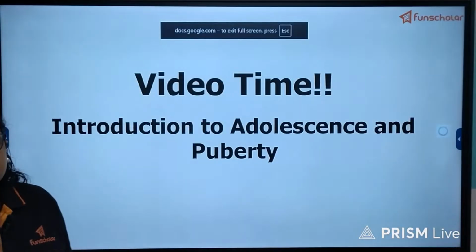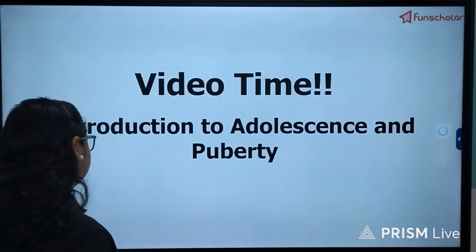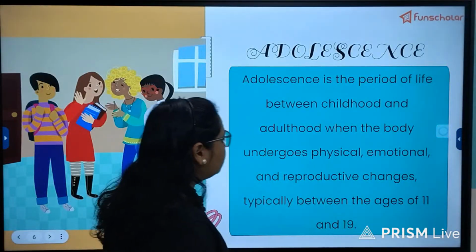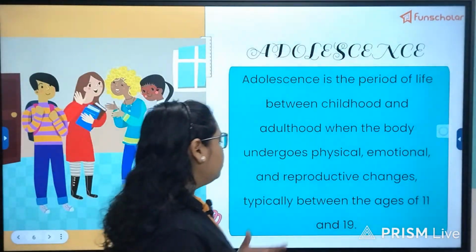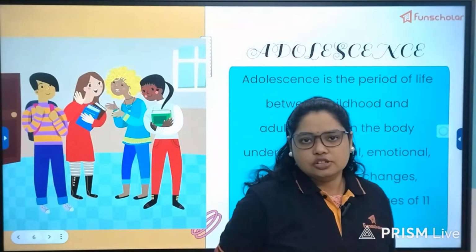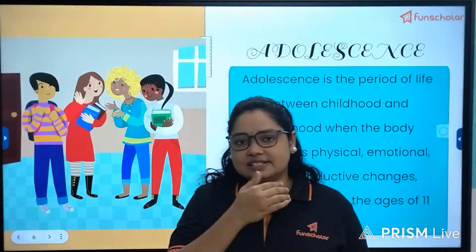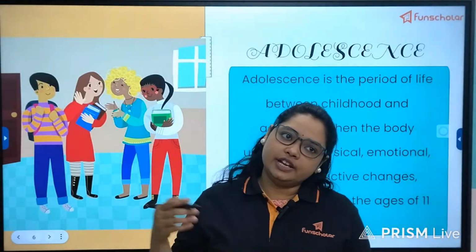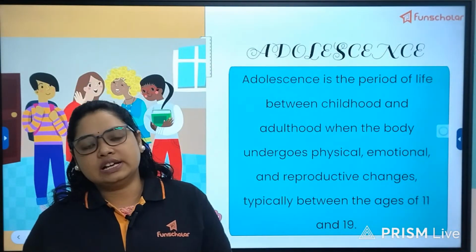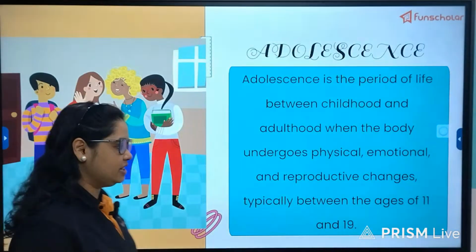So I hope now these two terms and the concepts related to them are clear to you. Adolescence is the period of life between childhood and adulthood when the body undergoes physical, emotional, and reproductive changes, typically between 11 and 19. So there is actually controversy nowadays because, as I told you, the age is starting earlier. It has become way earlier. So now we consider 9 to 10 years or even 8 years of age also as entering the adolescent age.